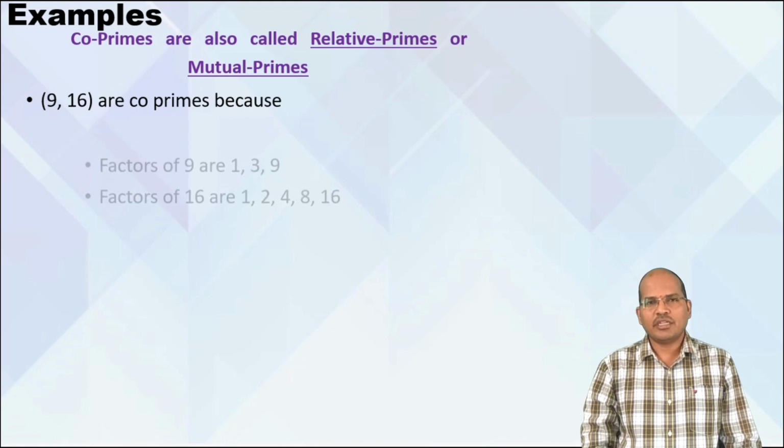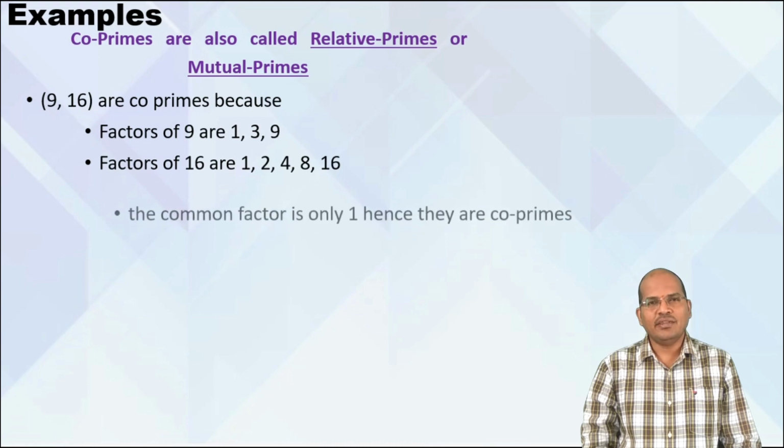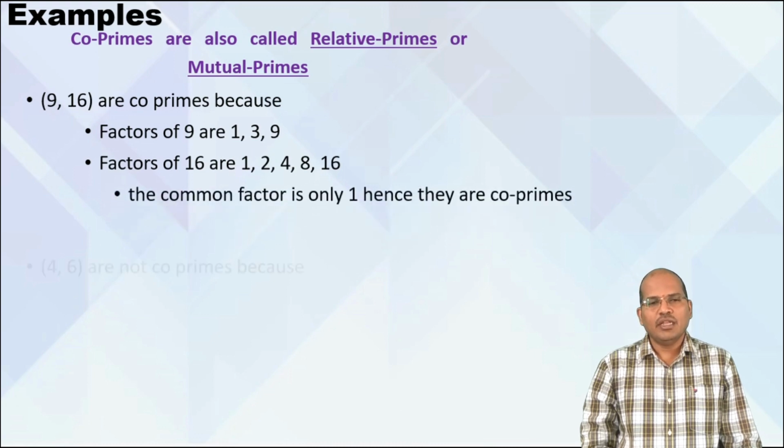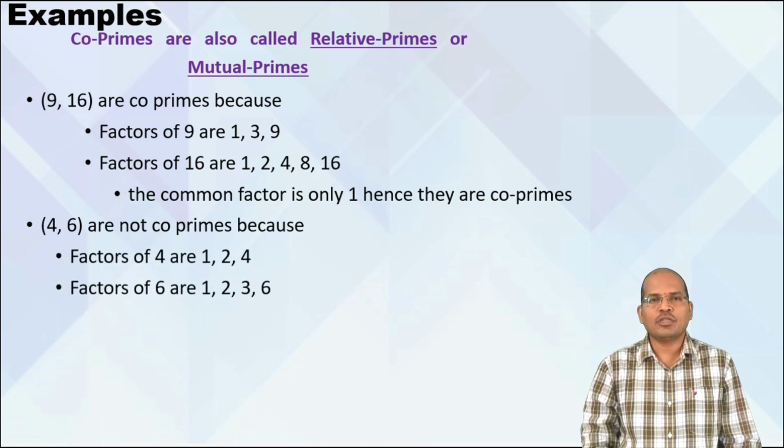So, 9, 16 are called coprimes because the factors of 9 are 1, 3, 9. The factors of 16 are 1, 2, 4, 8, 16. The common term is only 1. Hence, 9, 16 are coprimes. Now, going ahead, 4, 6 are not coprimes because the common factors are both 1 as well as 2. Hence, they are not coprimes.